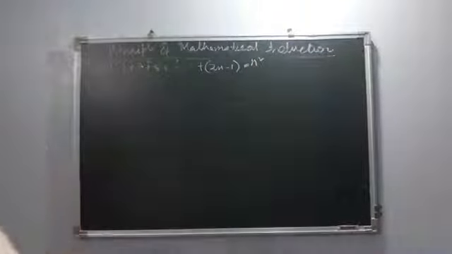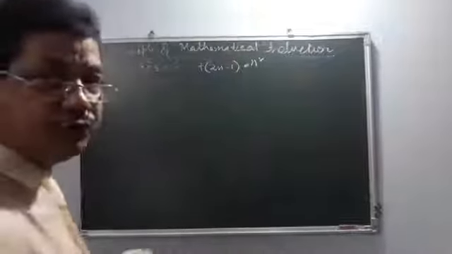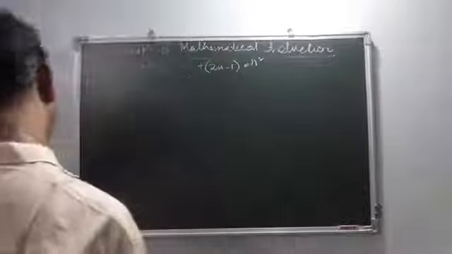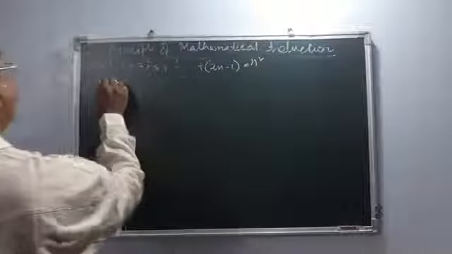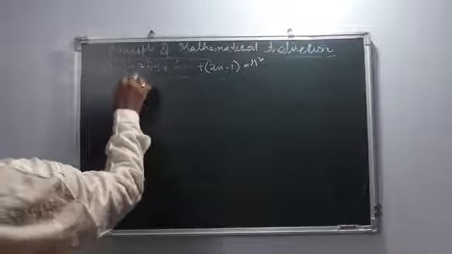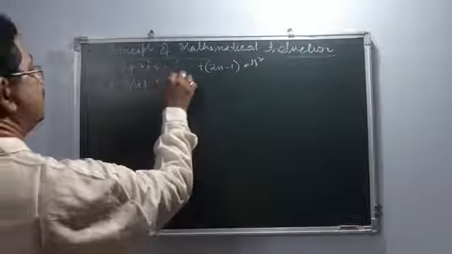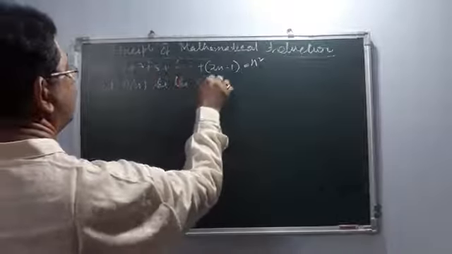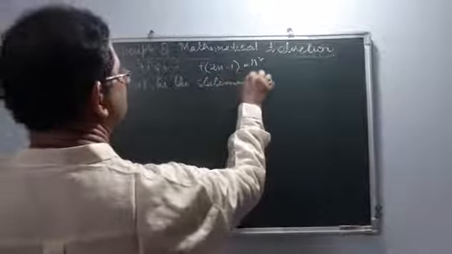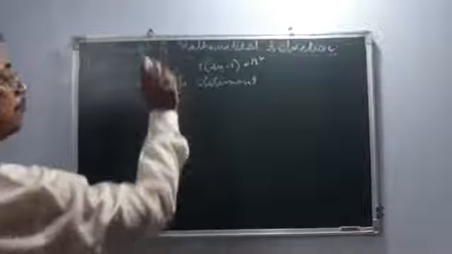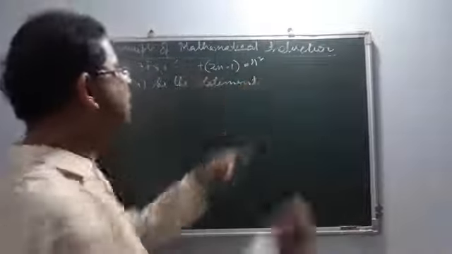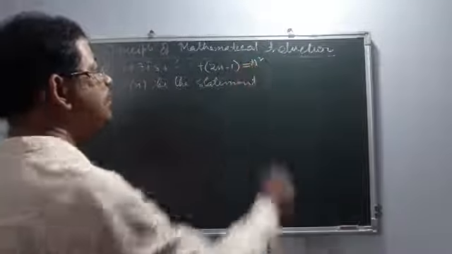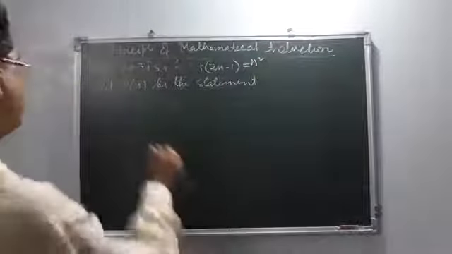I think in 2012 they gave this sum. So how to do it? You have to follow the procedure too. Here, first you have to give the name. Let P(n) be the statement, which says this is equal to that.